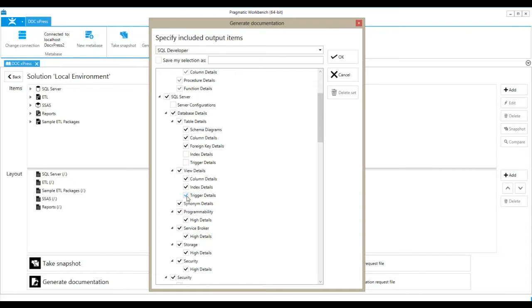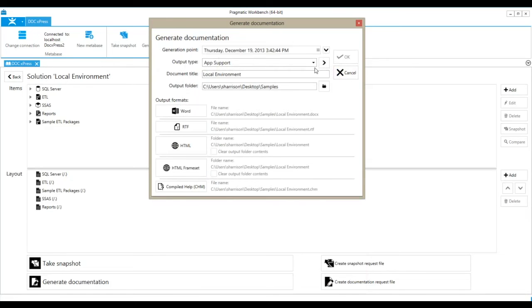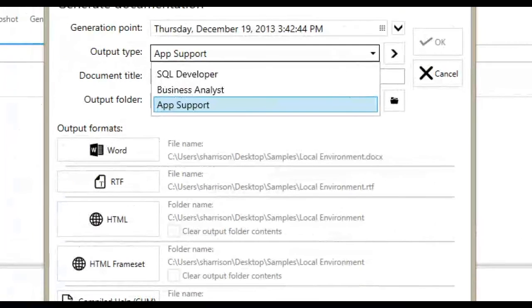But after selecting any of these properties that don't need to be displayed, you can choose to save the selection and give it some sort of name. And OK. And now, every time you go to generate a documentation, you'll see that output type in the drop-down menu.